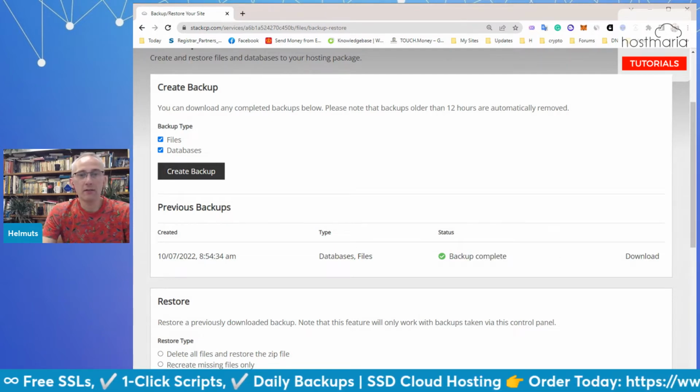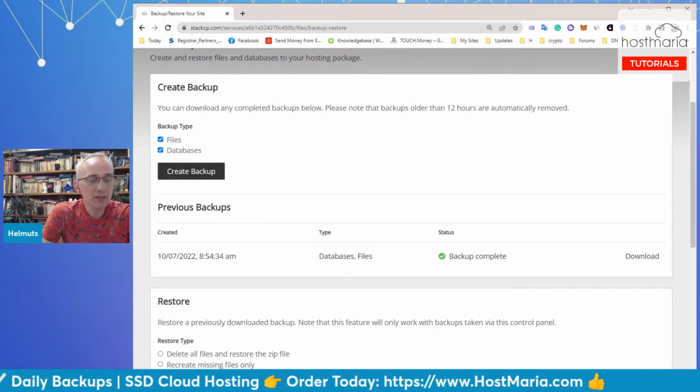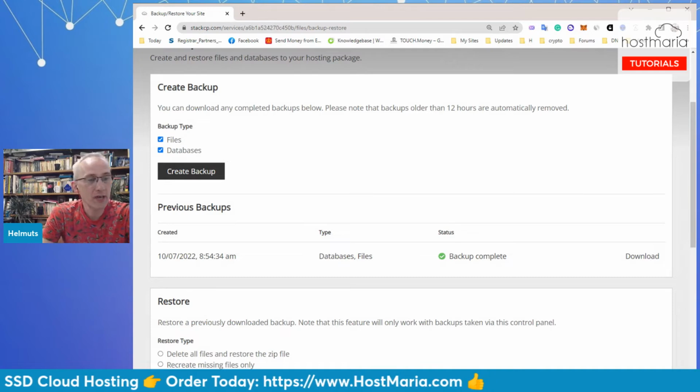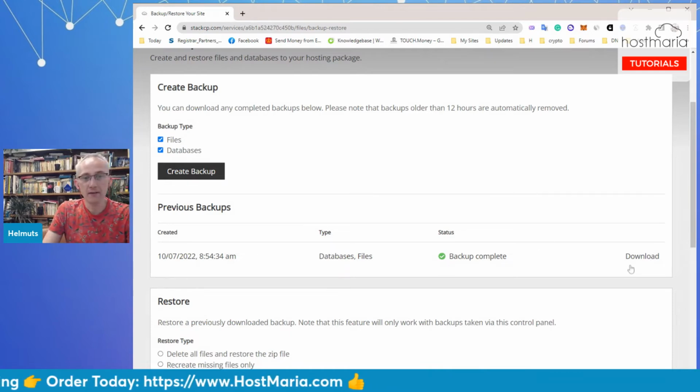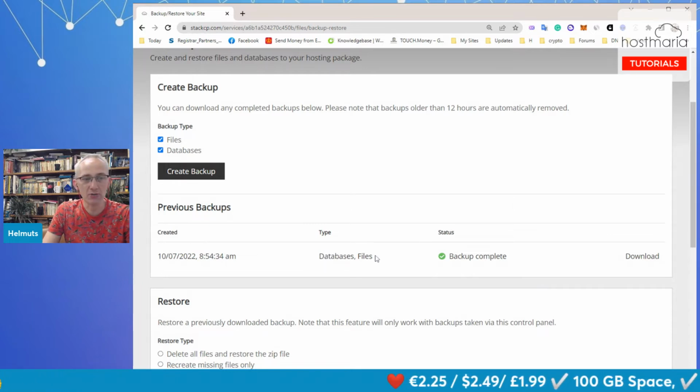So yeah, the website is quite large. We have around 1,000 photos in it, just for your thoughts. And here's an option to download all your files, all your databases and files. So before you download, make sure that it says databases and files.